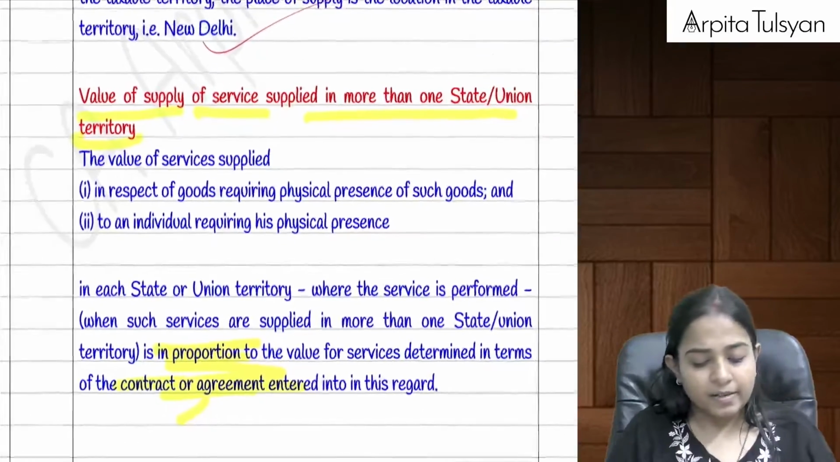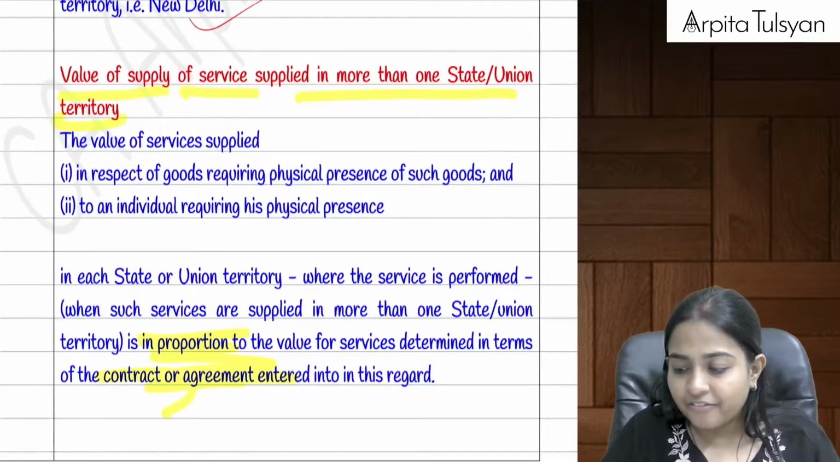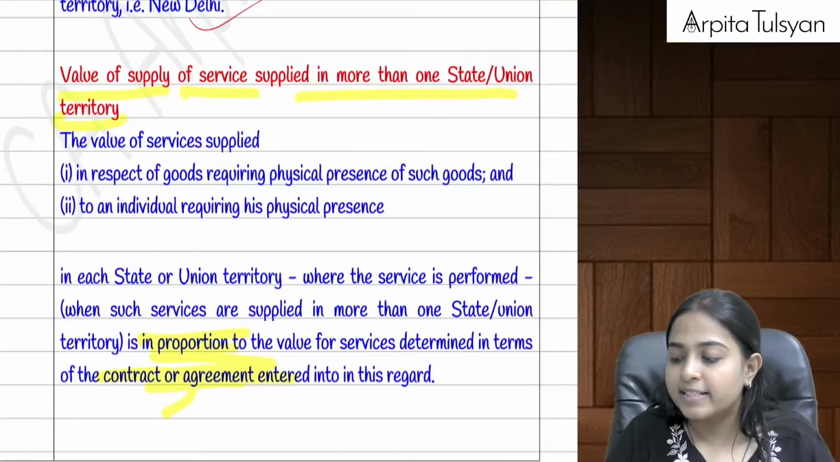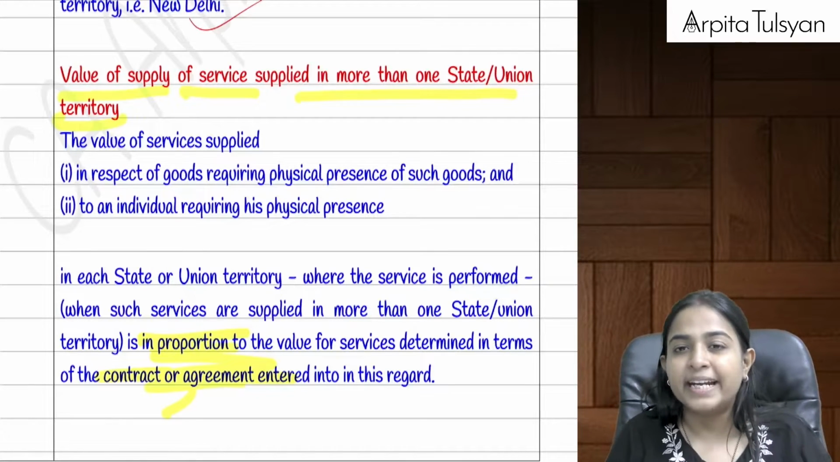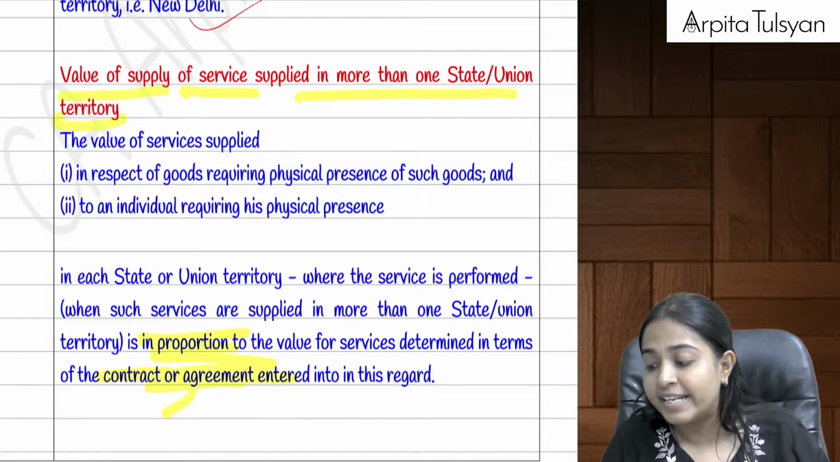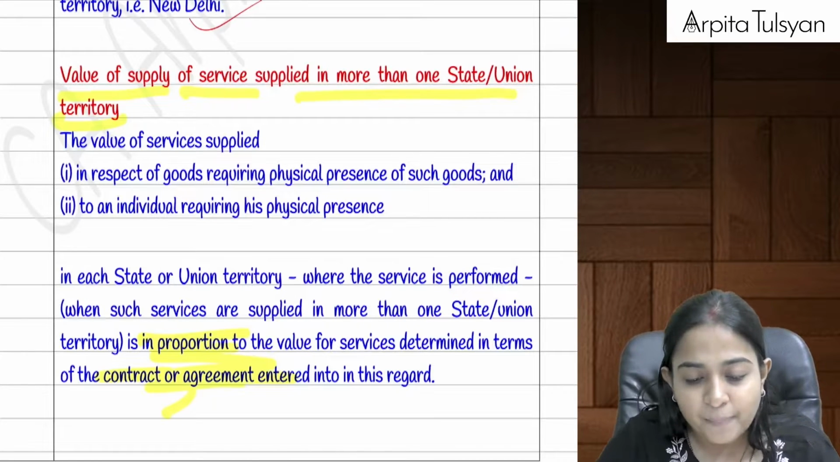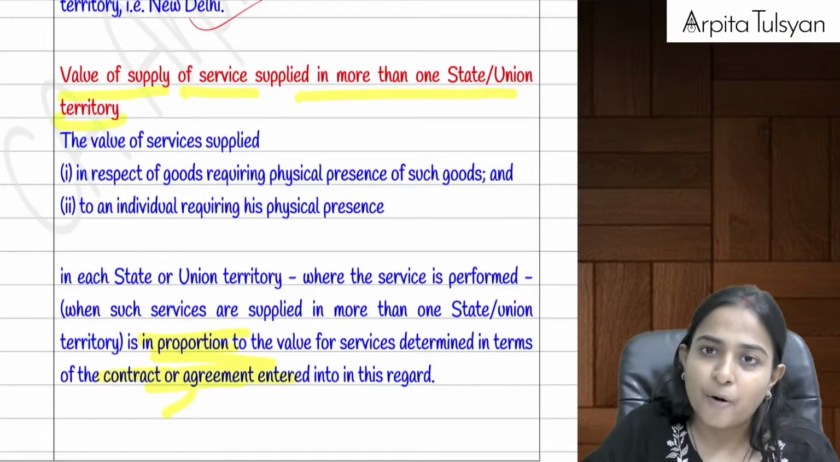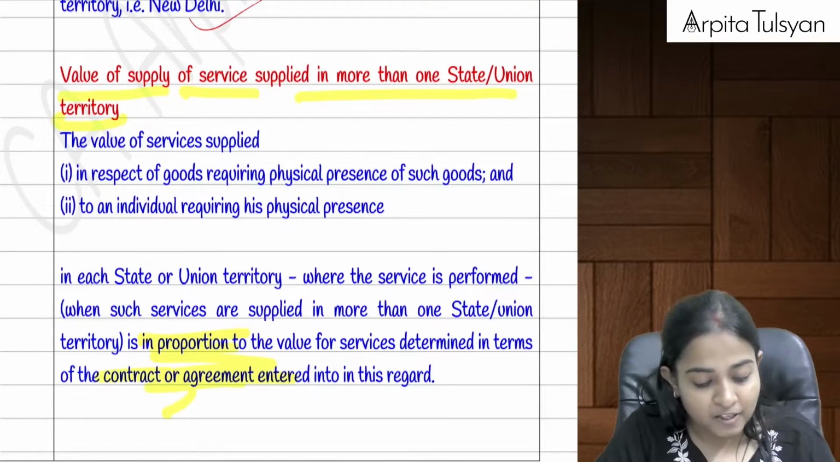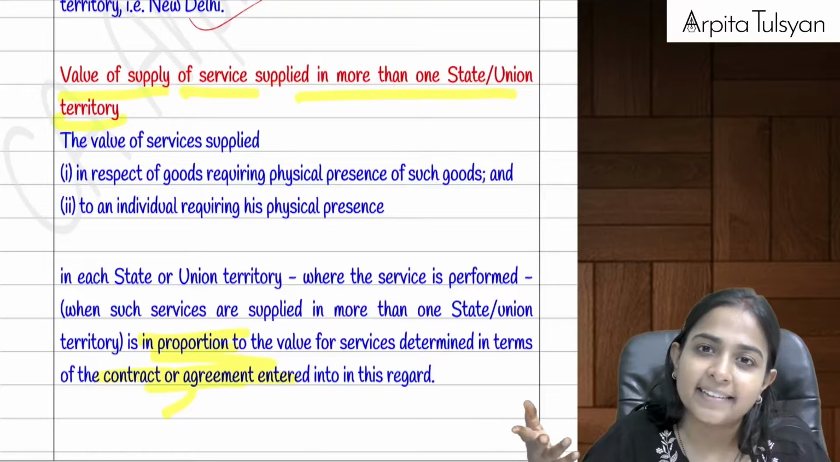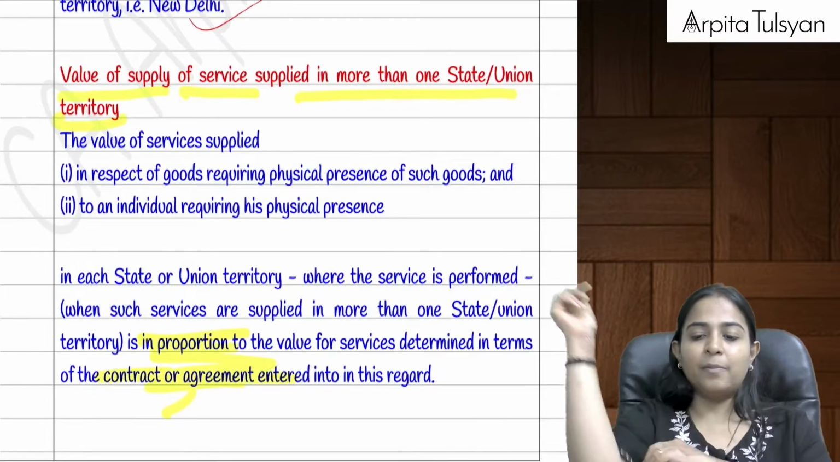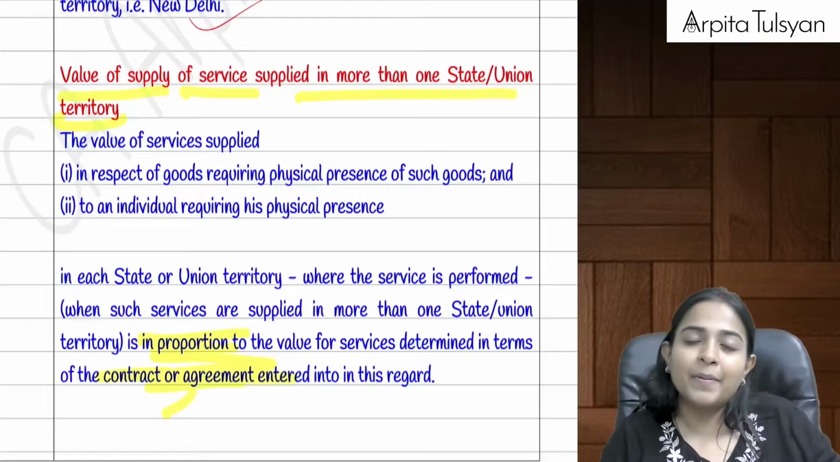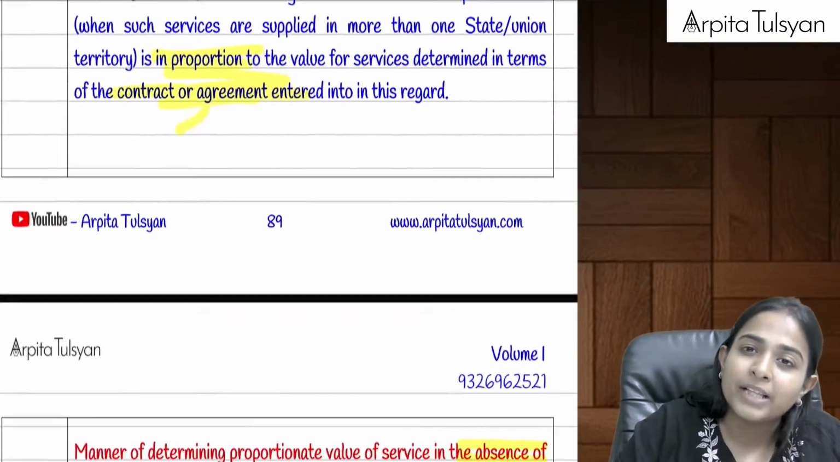Yes. Now listen. Can we say whenever physical presence of goods is required, or whenever physical presence of any individual is required for providing of any services, then in that case, what was the place of supply? The place of supply was the place where the services actually performed. Can there be a possibility that services performed in more than one state? Okay, when the place of supply is India, in India, can there be a possibility that the service is provided in more than one state?